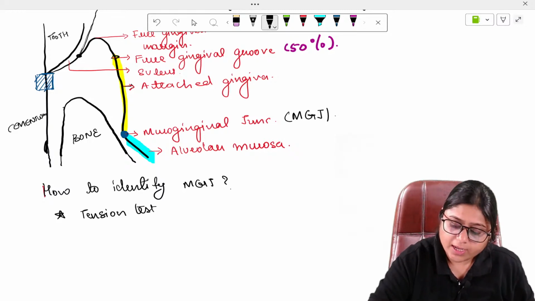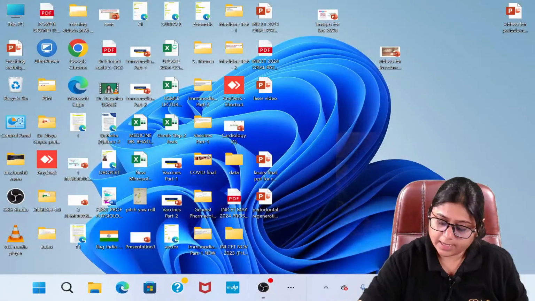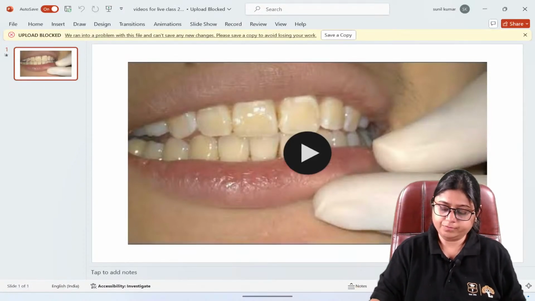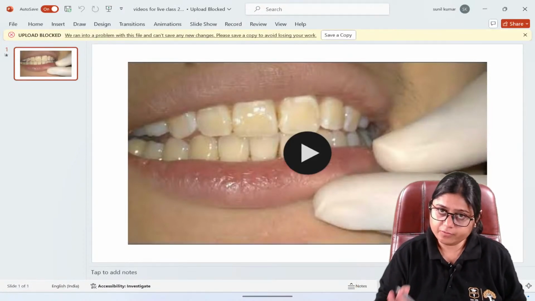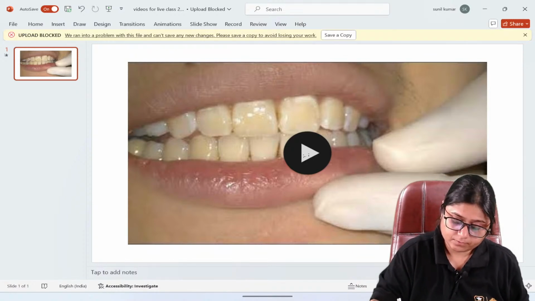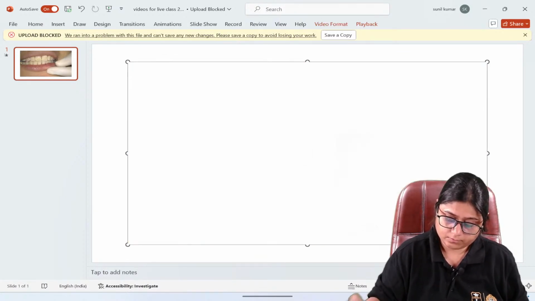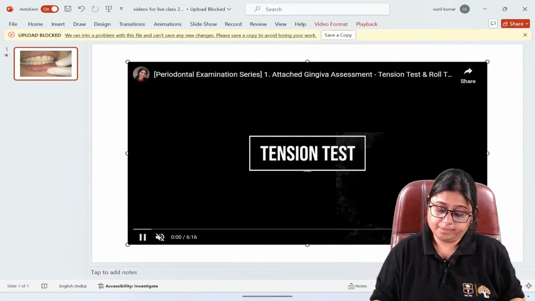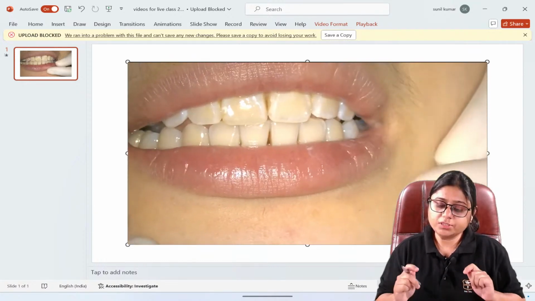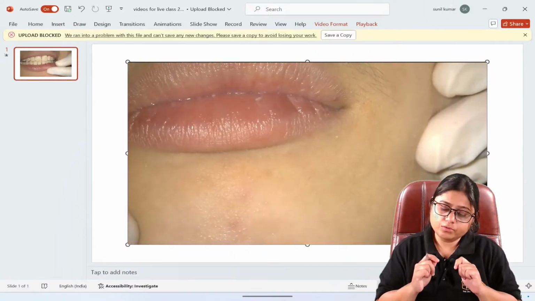Okay, so I'll show you a video and it will be clearer how it happens. This is a video from YouTube. Now see in this video, the doctor is showing you how you can identify this mucogingival junction.